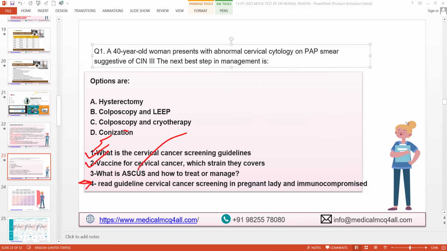What is ASCUS? Can anyone tell the full form of ASCUS? Atypical squamous cells of undetermined significance. Okay. So if you do a Pap smear of a 25 or 30-year-old female in routine screening and you find ASCUS, what is your next immediate step, or next best step, in the management of this patient?